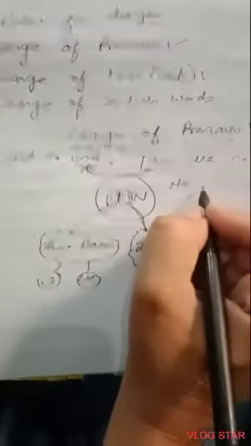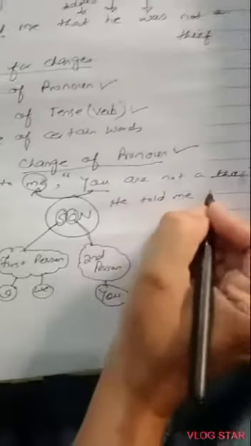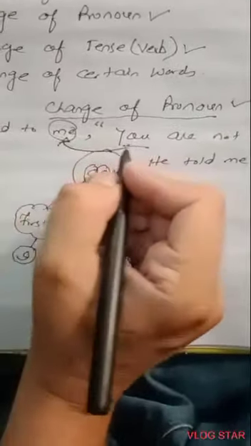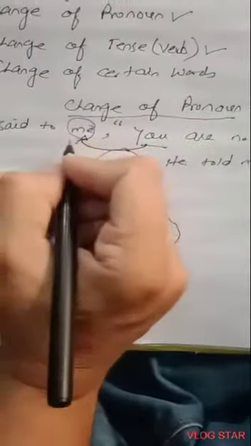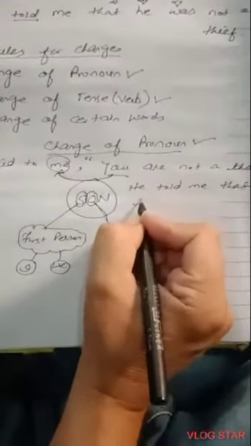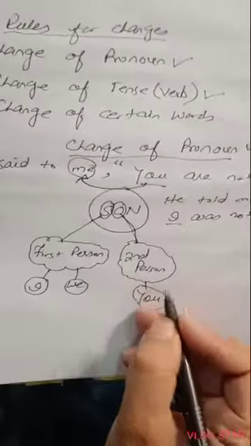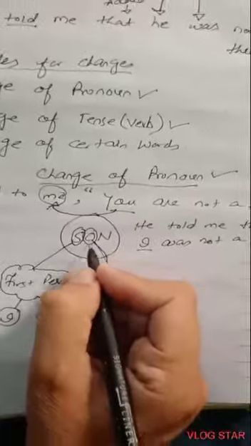Then he told me that... me, it means that he told me, so it will change according to me. So he told me, he said to me, you are not a thief. So he told me that I was not a thief. Here you can see that I have used I instead of he, because according to the rules, the subject of the reporting speech was in the second person, it was you, so I have changed it according to the object of the reporting speech.